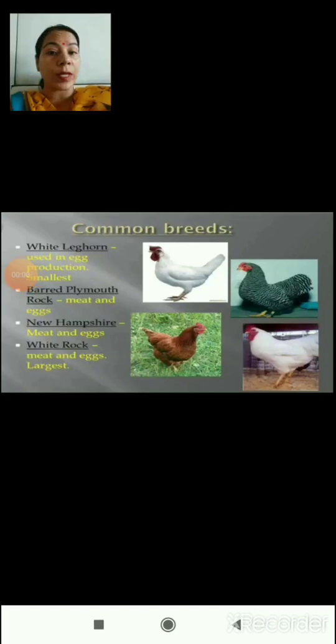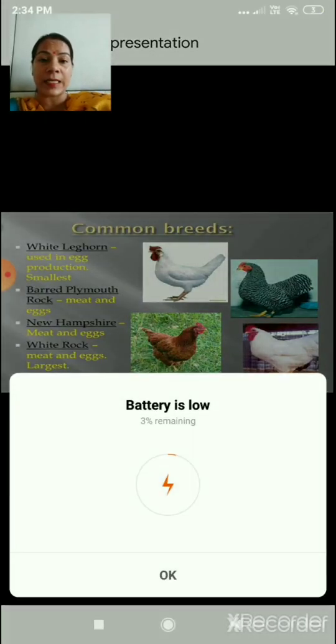In this slide you can see the various common breeds of hen. White Leghorn is used for egg production and it is the smallest in size. Barred Plymouth Rock is used for meat and egg both. New Hampshire is used for meat and egg once again. And White Rock is again used for meat and eggs, but it is the largest in size.